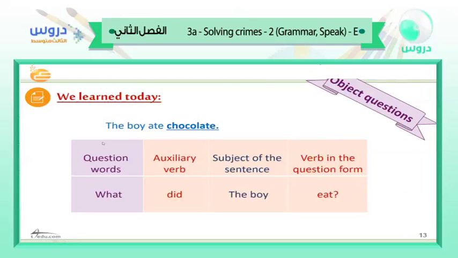Okay, so the boy ate the chocolate. Now we're going to speak about object questions. The boy ate chocolate. So question words are what? Okay, and the auxiliary verb is did, because we have the verb in the past tense. And the subject of the sentence is the boy. What did the boy eat? Very good.